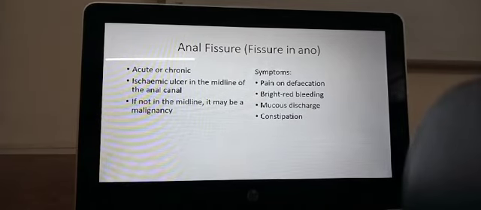Constipation because they are afraid to go to the toilet. They will not strain, and because of that the stool becomes hard inside. Because the stool becomes hard, to evacuate it, the person has to strain a lot, and that causes a lot more pain. That causes stretching of the skin and a lot more pain. So all this can continue to keep the fissure in place.